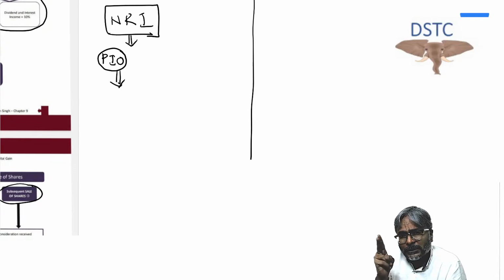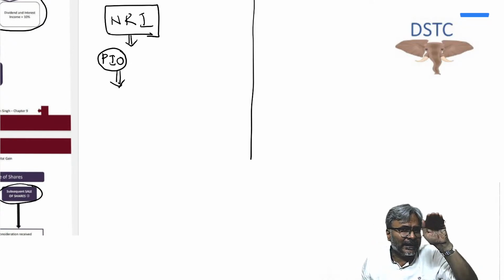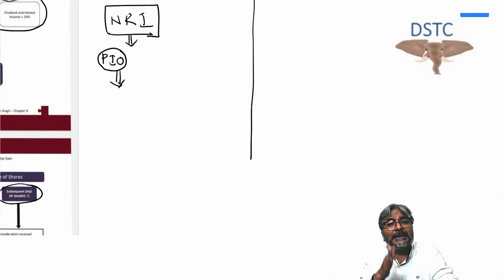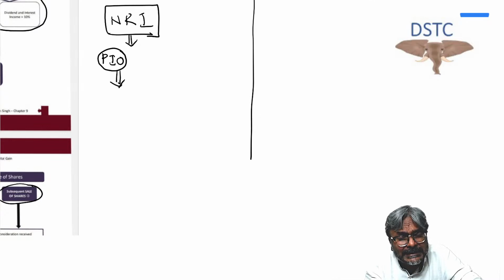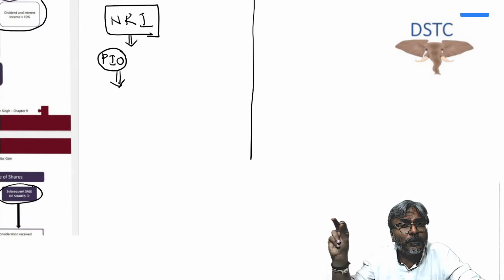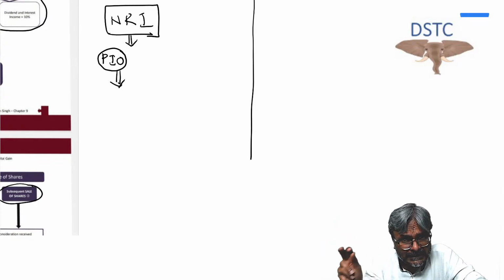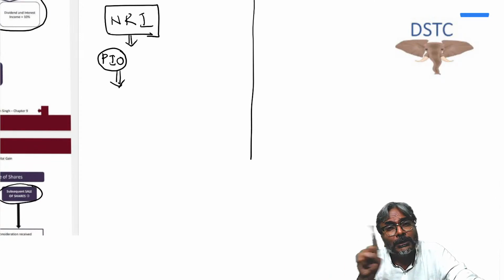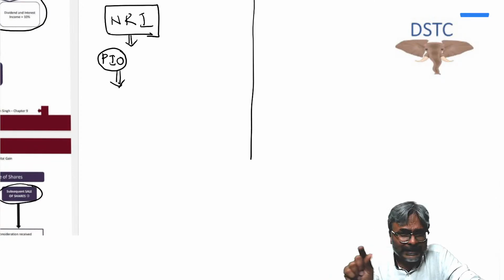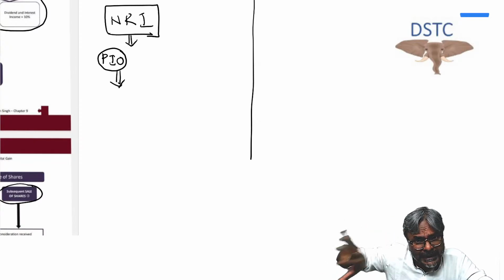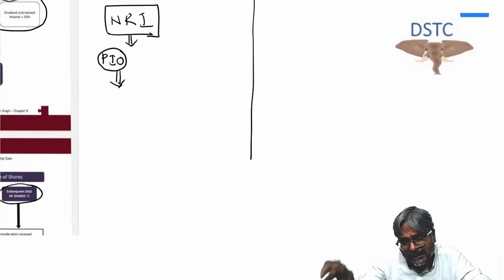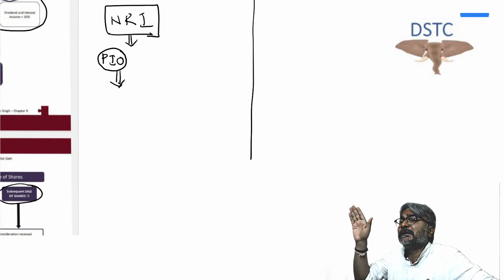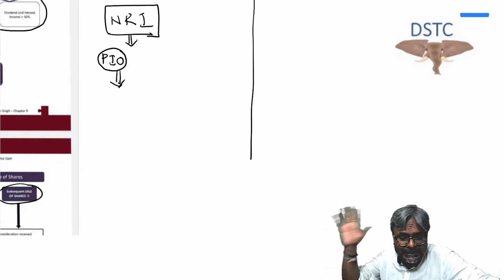The second point, students, is that if he does not stay in India for 182 days or above, but his stay in India is for a minimum of 60 days in the current previous year, and in the last 4 preceding previous years it is for a minimum of 365 days, in that case also he could be a resident. Now this second basic test of 60 days in the current previous year and in the last 4 preceding previous years, aggregate minimum 365 days,